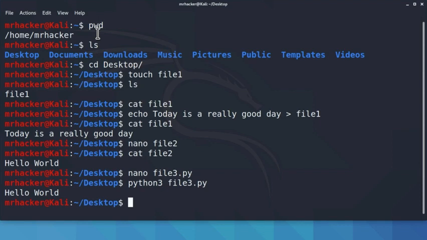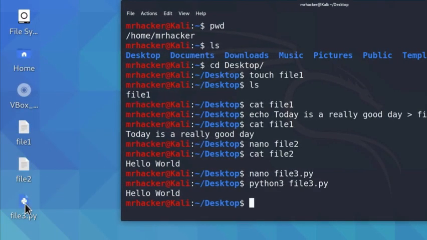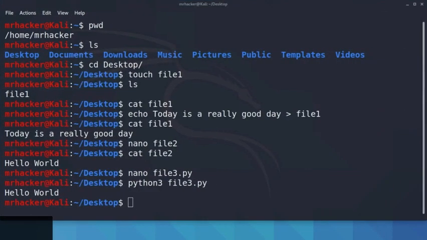Press enter and the program will execute. Here it printed out hello world. Cool, right? You will also notice that the icon is different than these two icons. This is also, once again, because this is recognized as a Python program. It even has the Python icon.